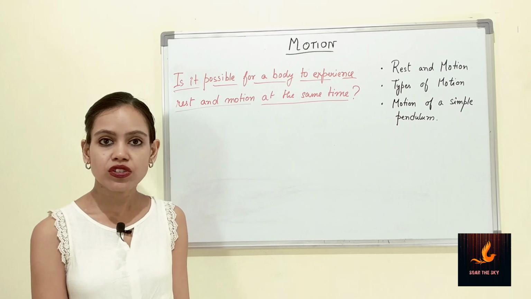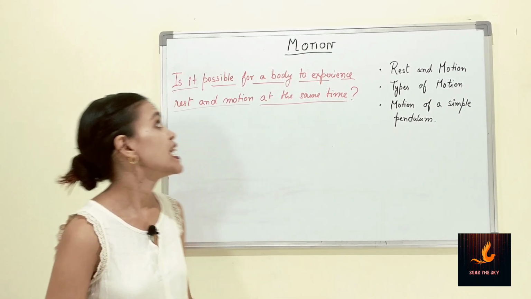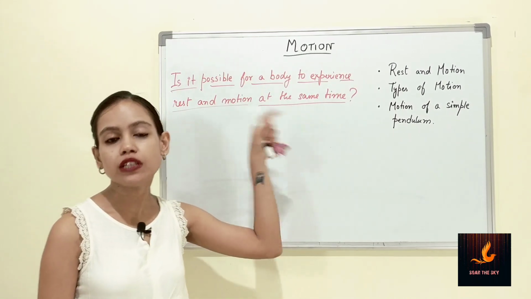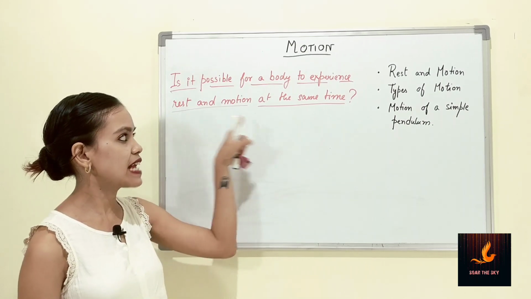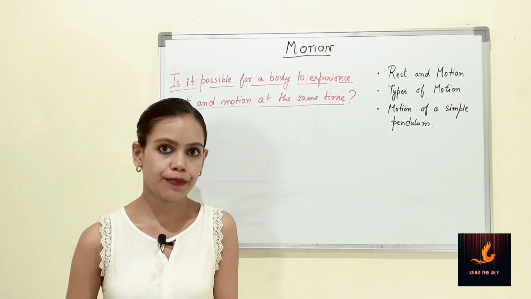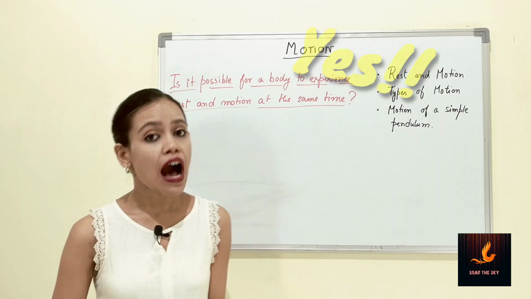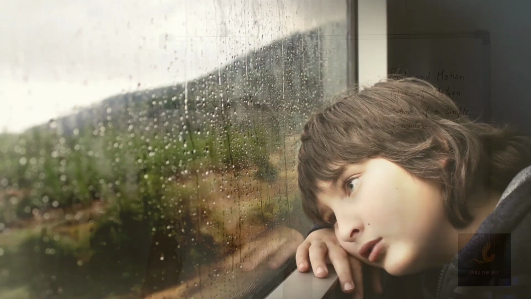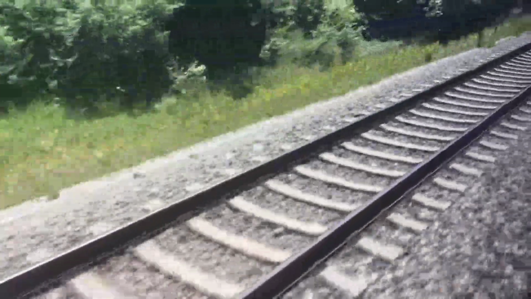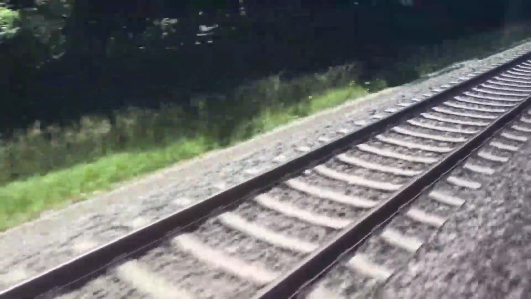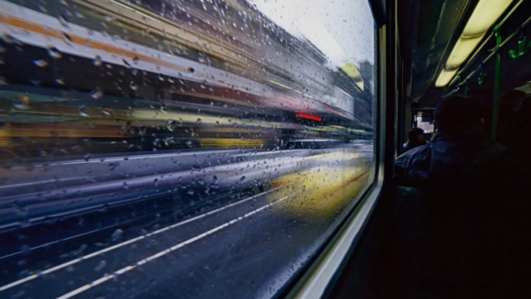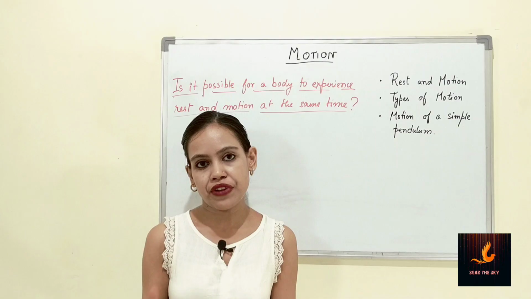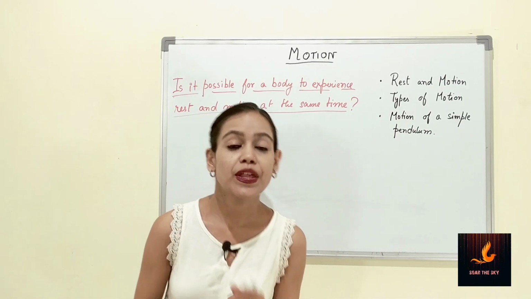Now, the next question that arises is: is it possible for a body to experience both rest and motion at the same time? The answer is yes. How? I will explain it to you. Say for example, you are traveling to a place by a train. Now the train is moving. You can see outside the trees, the electric poles, the people. Everybody is at rest and you are moving along with the train.